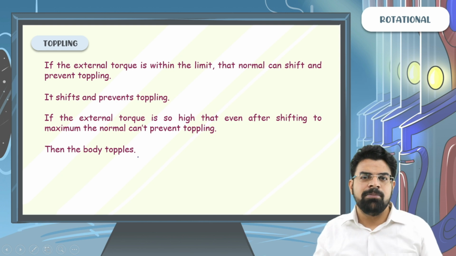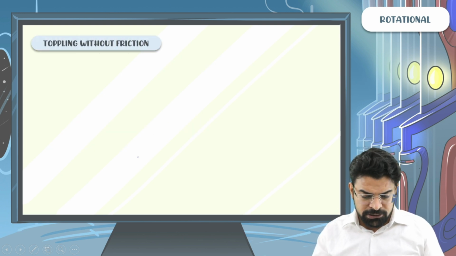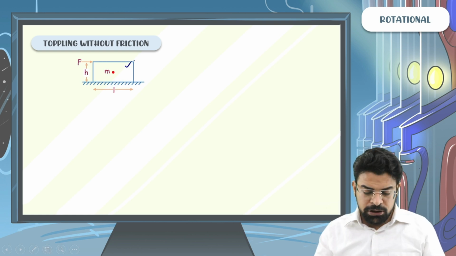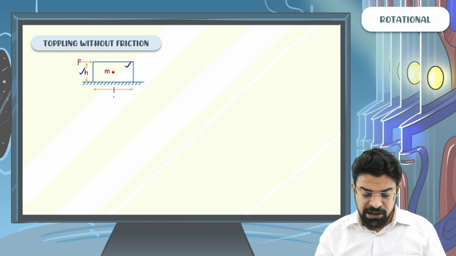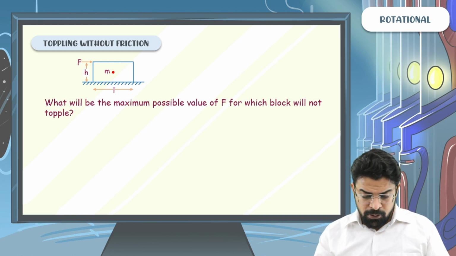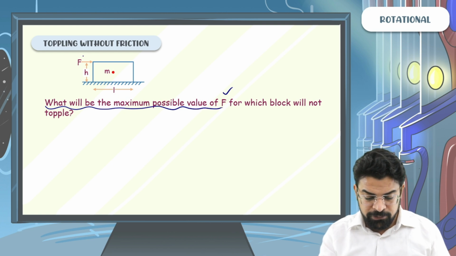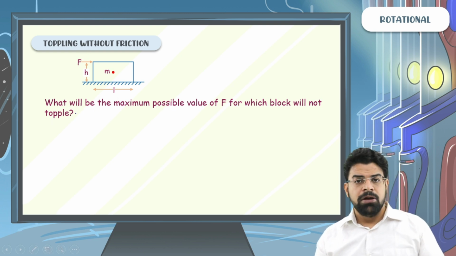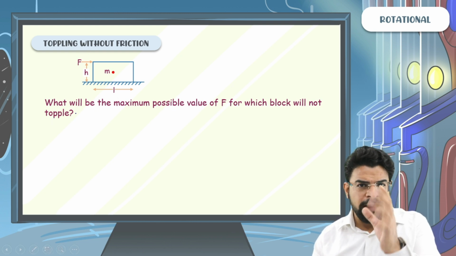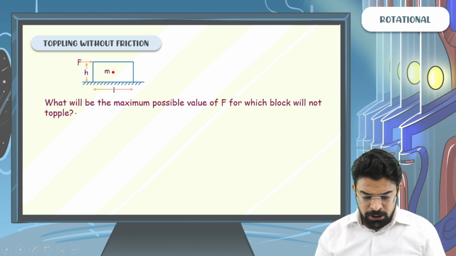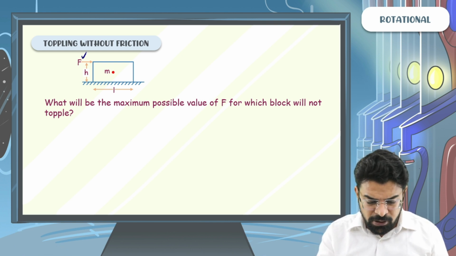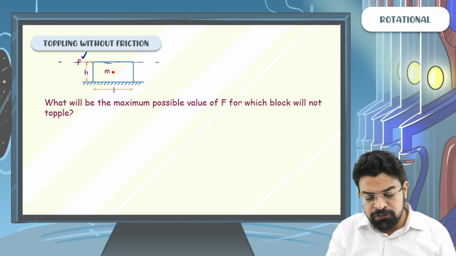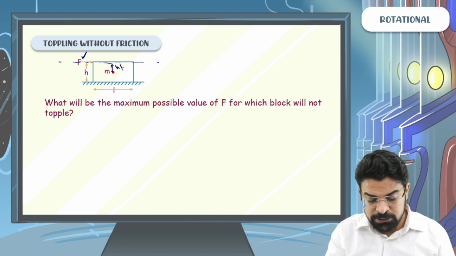Let's take an example to understand it more. So the question is, there is a cuboidal block. This cuboidal block has a height h and a base length L. What will be the maximum possible value of F for which the block will not topple? So up to which value of F will this block not topple? If we think of the force F acting at the topmost point, the distance of the line of action of this force from the center of mass will be h by 2.